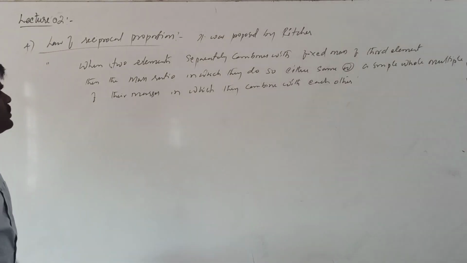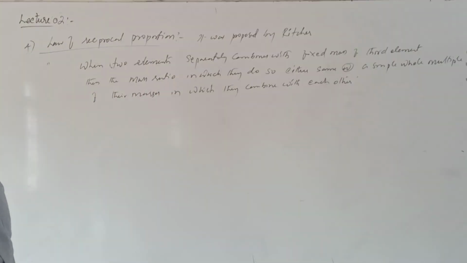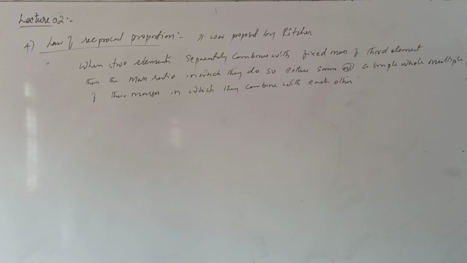Right? When two elements separately combine with a fixed mass of third element, then the mass ratio in which they do so are the same or a simple whole number multiple of their masses in which they combine with each other.